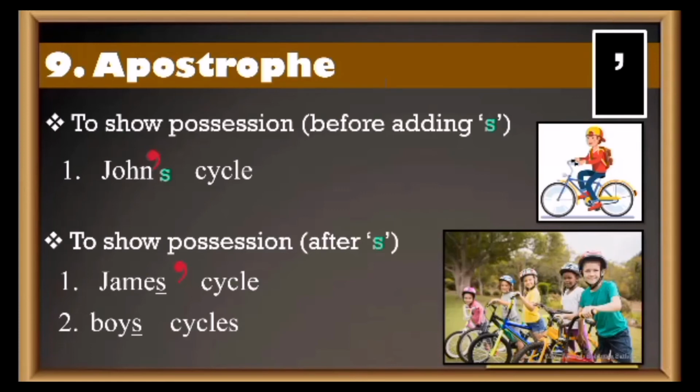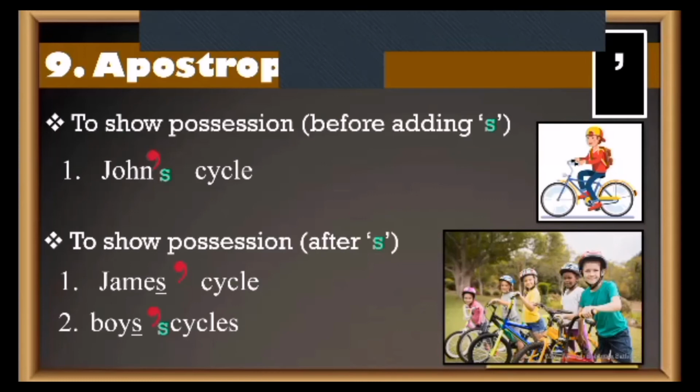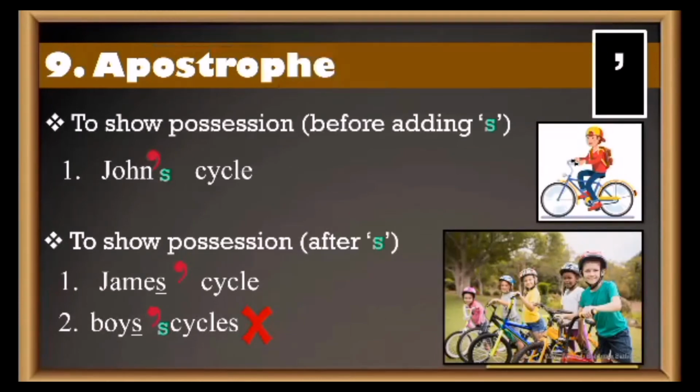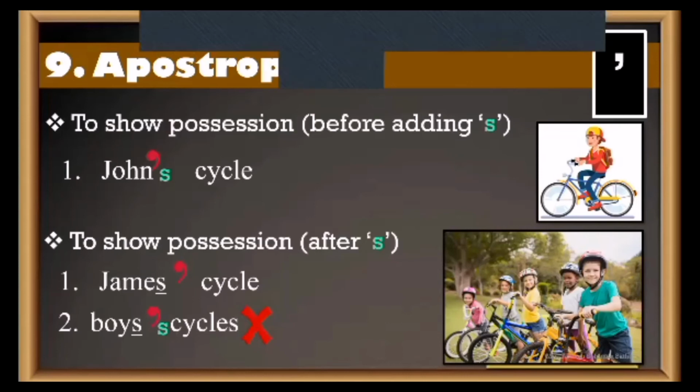The S has come at the end. So that is why you cannot write apostrophe and S. It is wrong. How will it sound then? Boys' cycle. Correct. So please don't make that mistake. Whenever S comes at the end, you will not put the apostrophe and S. So it will be only boys' cycles. Clear? Let's see the next one.